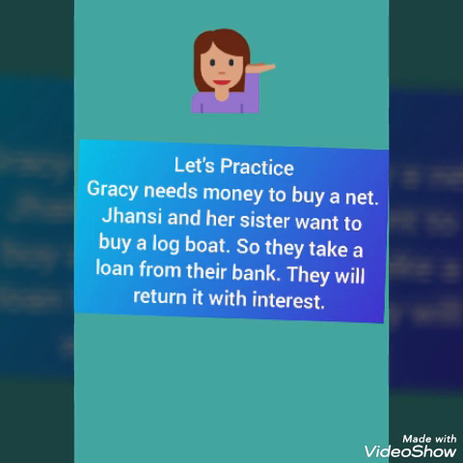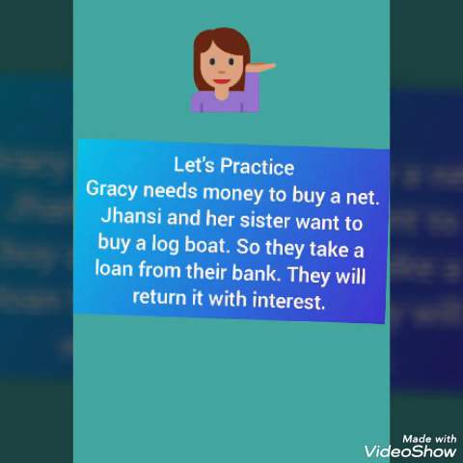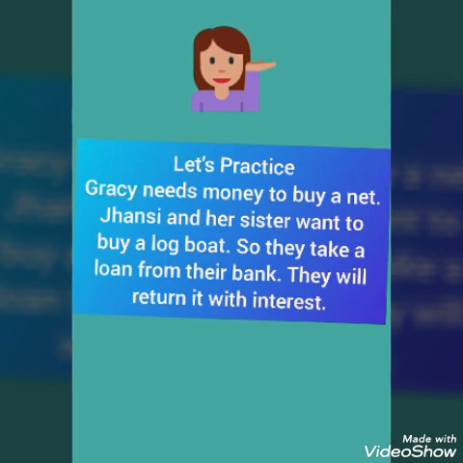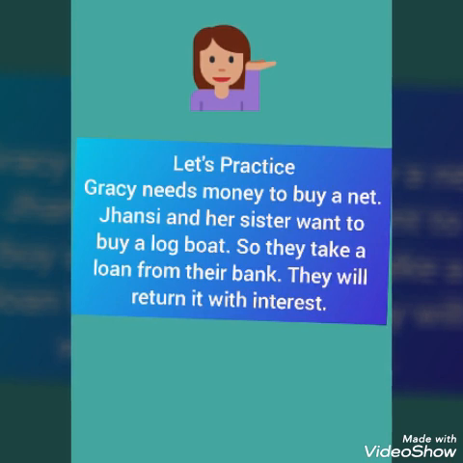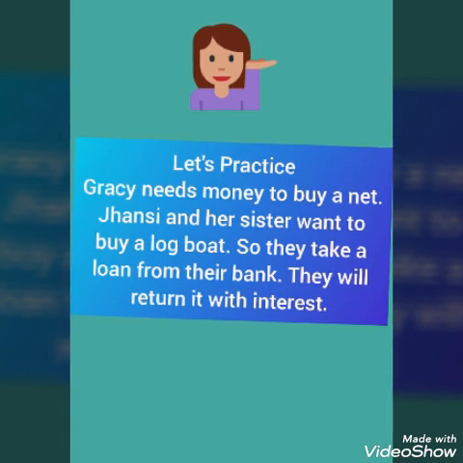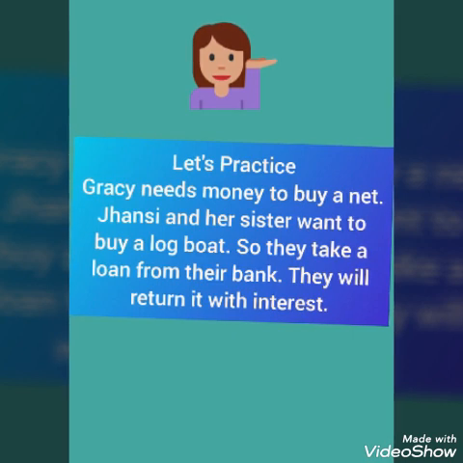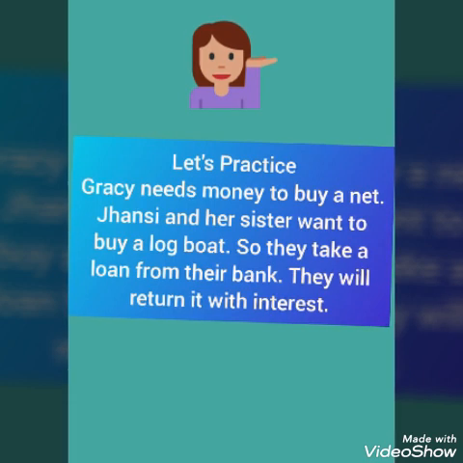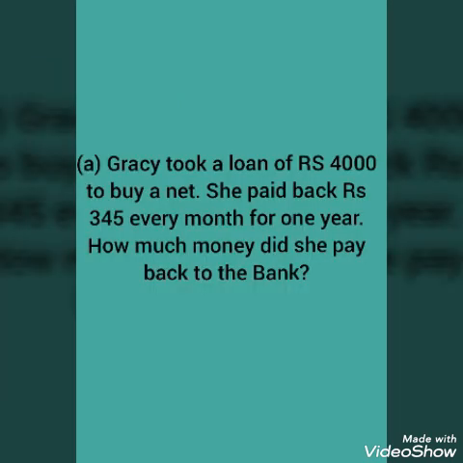Jhansi and her sister want to buy a log boat. So they take a loan from their bank. They will return it with interest. Now this is a short story about Gracie and Jhansi and her sister, that they want to take a loan from the bank and they want to pay it back with proper interest. Because they are paying back with the interest, the questions also will be like that only, with formula type like amount equals principal plus interest.